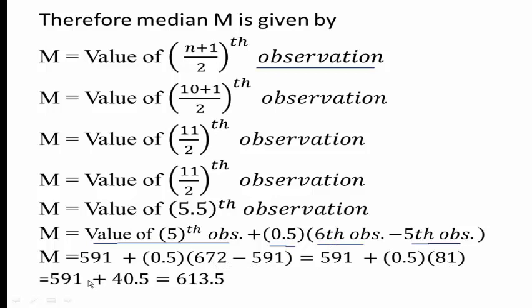So 591 plus 0.5 into 81. 0.5 into 81 is 40.5. So when you add these two, 591 plus 40.5, you will get 613.5. That is the median value.